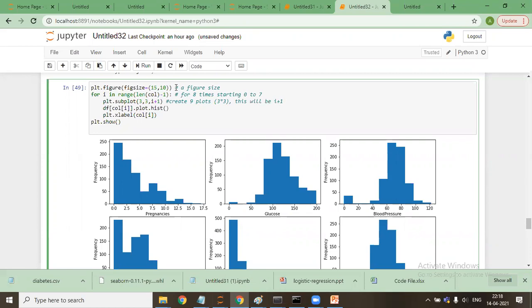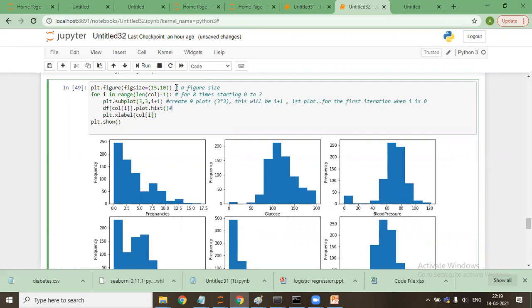That is i 0, so this will be the first plot for the first iteration, when i is 0.